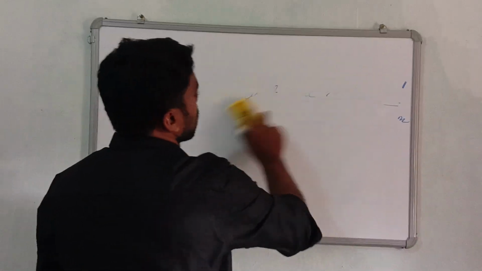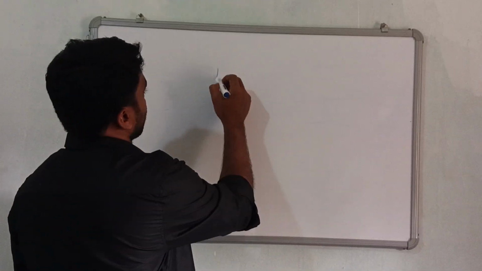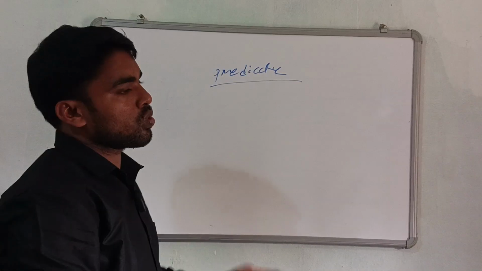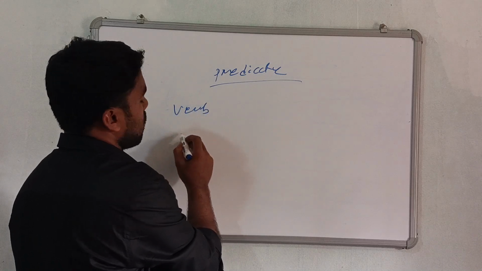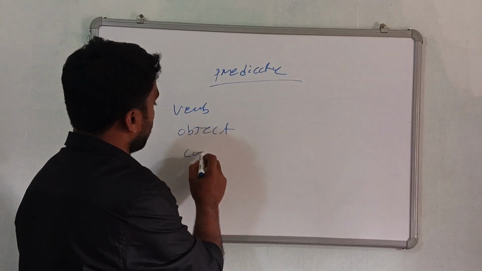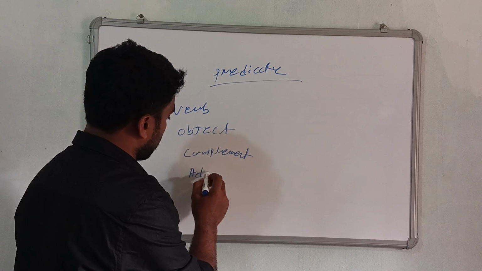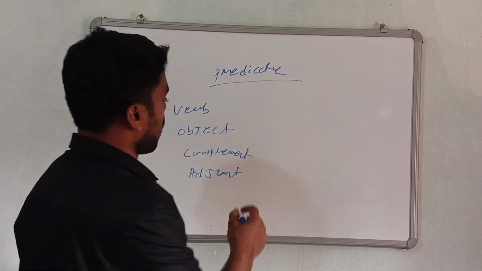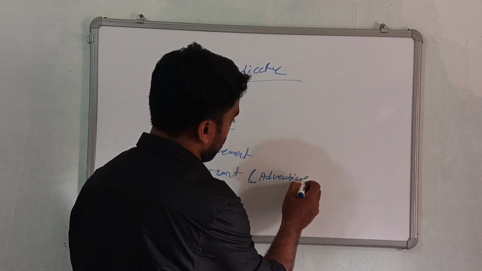Predicates are divided into 4 types: verb, object, complement, and adjunct, which is also called adverbial.